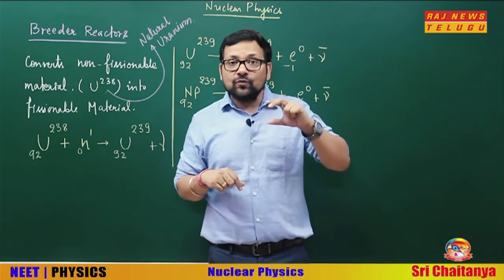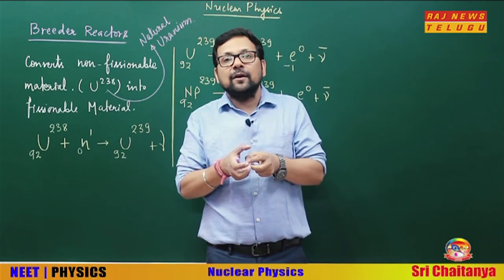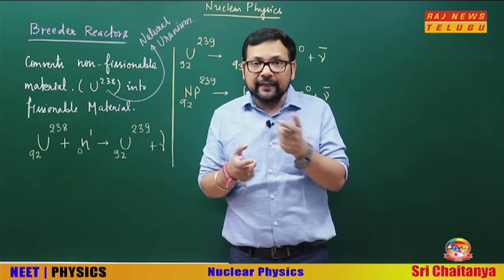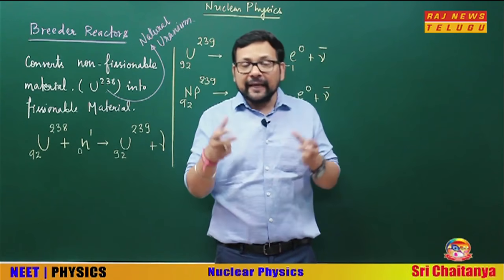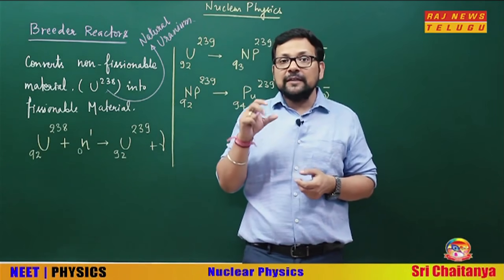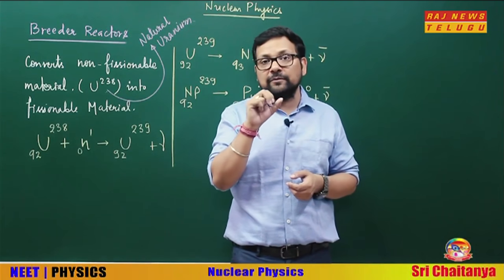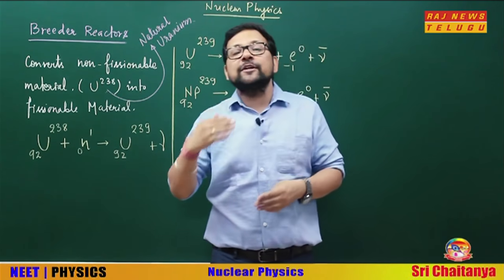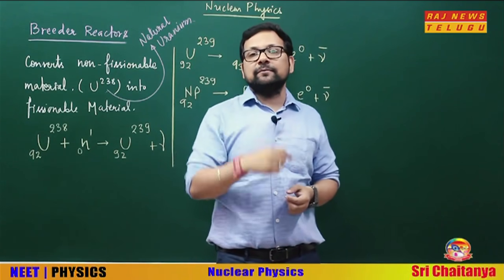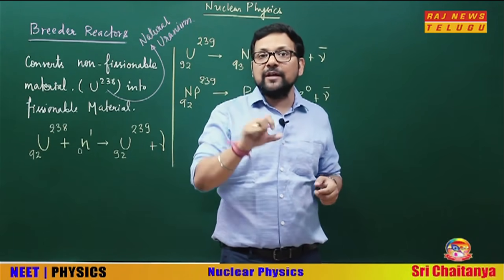That 1.5 is being absorbed by, or you can say it is hitting, U-238. By taking those neutrons, this non-fissionable, natural U-238 is converted to one of the isotopes of plutonium, whose fissionable property is similar to that of U-235.